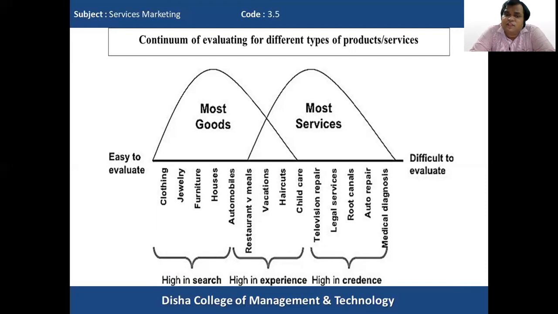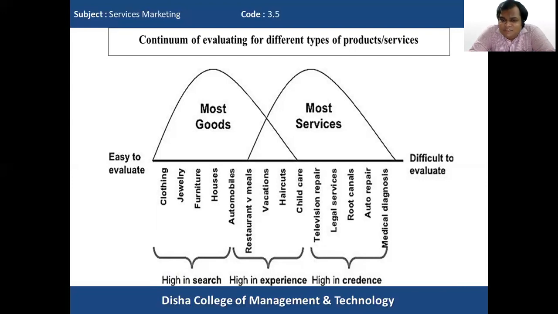We go to a restaurant and have a meal. We go for a particular vacation given by a tourism company or travel company. We take haircuts from a particular spa or salon, and then we take childcare services. Once we experience these services, we will be able to evaluate them. So these are high in experience.